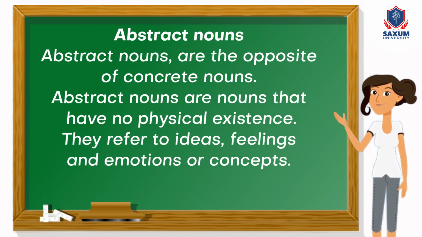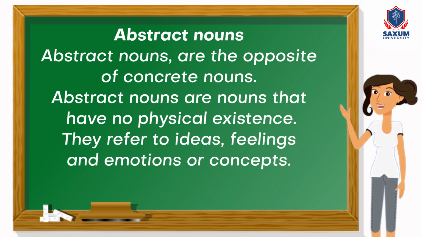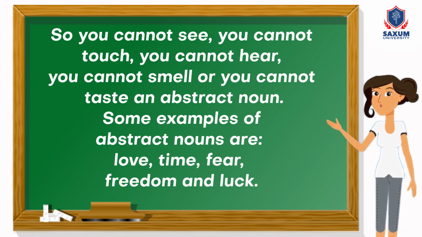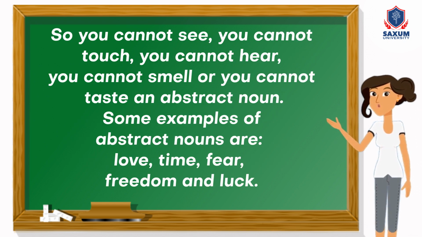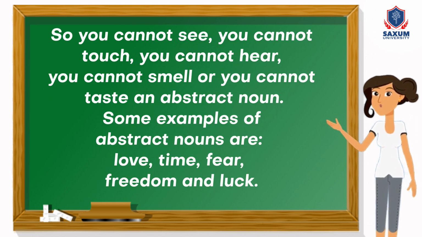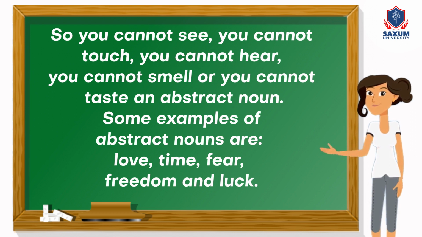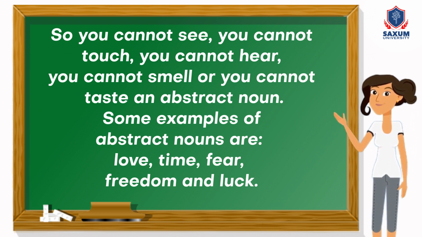Abstract nouns. Abstract nouns are the opposite of concrete nouns. Abstract nouns are nouns that have no physical existence. They refer to ideas, feelings, and emotions or concepts. So you cannot see, you cannot touch, you cannot hear, you cannot smell, or you cannot taste an abstract noun. Some examples of abstract nouns are love, time, fear, freedom, and luck.